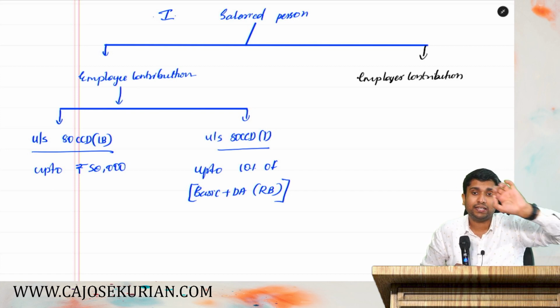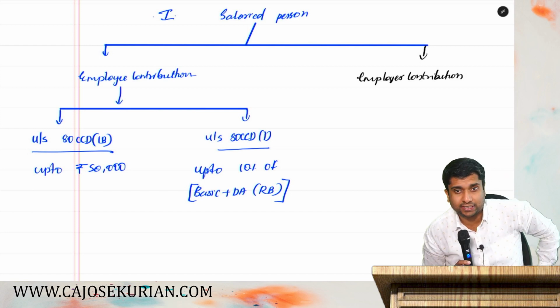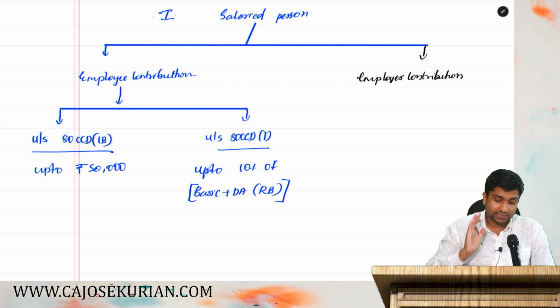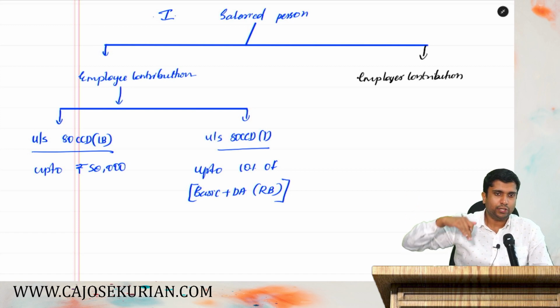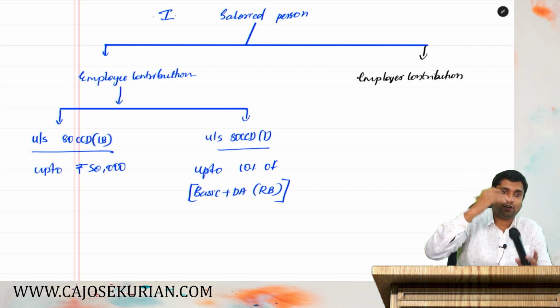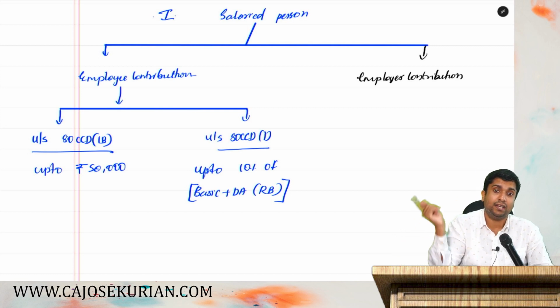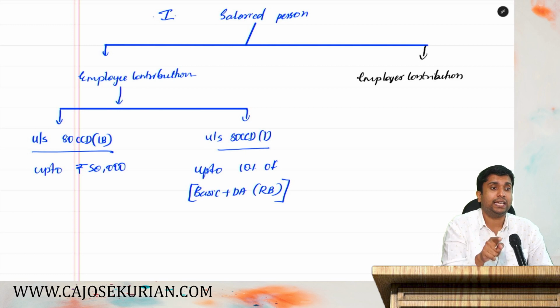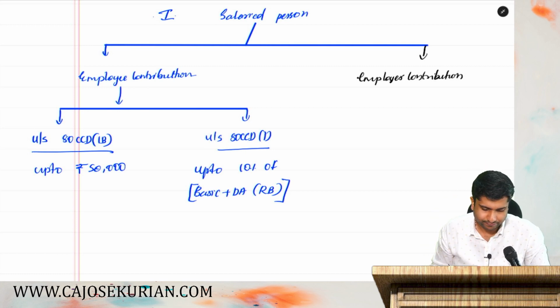What is the ceiling limit? 10% of your basic salary plus DA forming part of the retirement benefit is the maximum deduction under 80 CCD subsection 1. But the interesting factor is under 80 CCD 1B, there is no such ceiling limit. You can claim up to 50,000. If your actual contribution is over and above 50,000, that excess has to be dealt with under 80 CCD subsection 1. And under 80 CCD subsection 1, the limit is basic plus DA of retirement benefits, 10%. I hope it is clear.